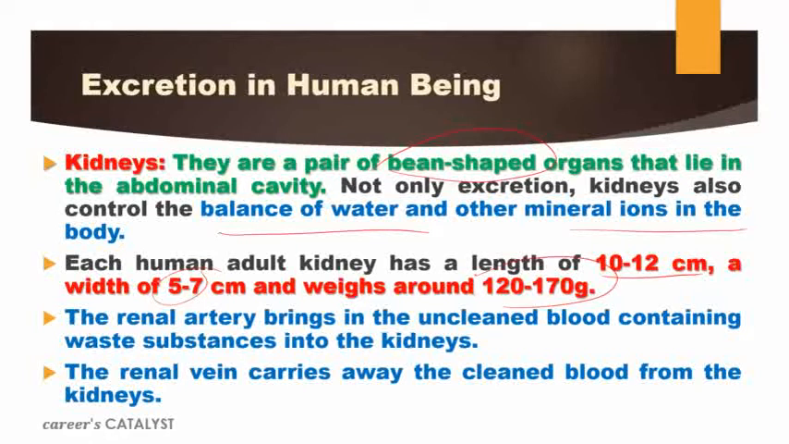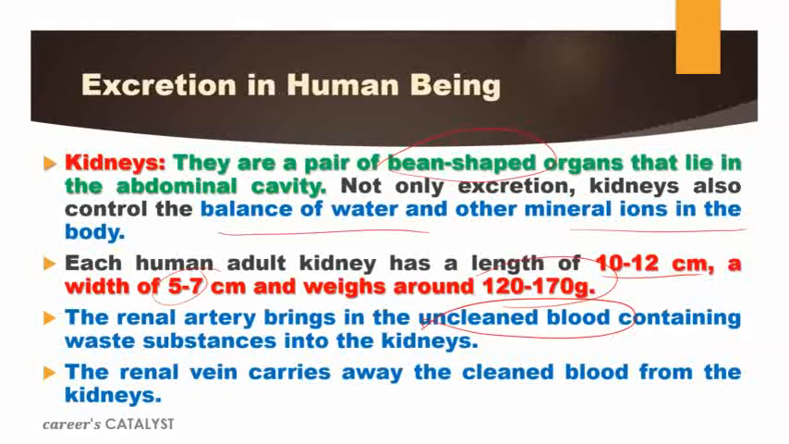The renal artery brings the unclean blood. Here we are talking about the unclean blood. What is this unclean blood? This unclean blood is actually the nitrogenous waste, the nitrogenous waste that is along with our blood. This kind of blood is defined here as unclean blood.